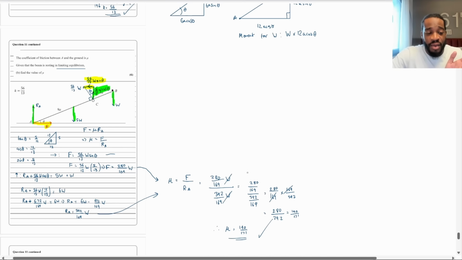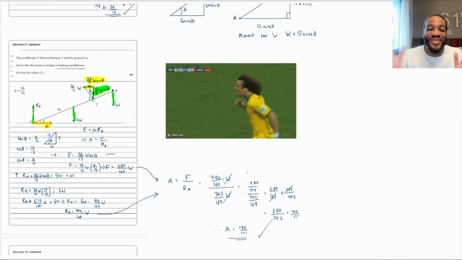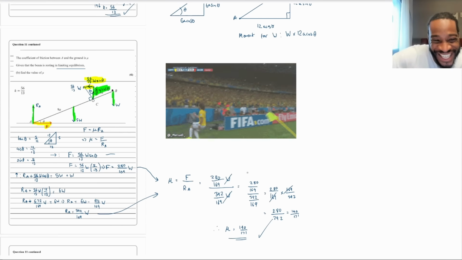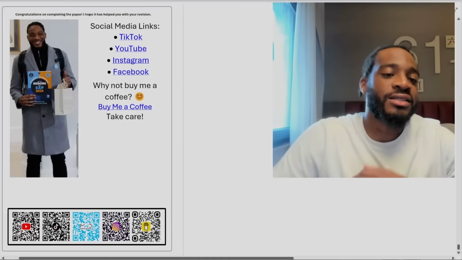And that is the entire paper finished. And that is the last question of the predicted papers. I'm about to go celebrate. See you later. Hey guys, so that's the paper.